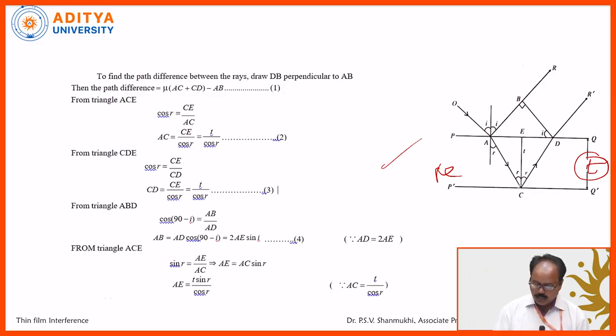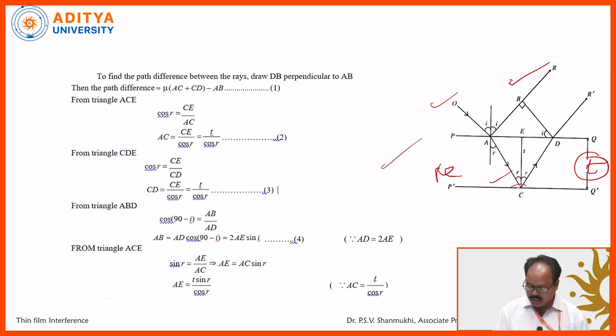Here, when a monochromatic beam of light OA is incident on a thin film, it generally undergoes multiple reflections and refractions. Part of the light is reflected, part of the light is refracted into the glass.